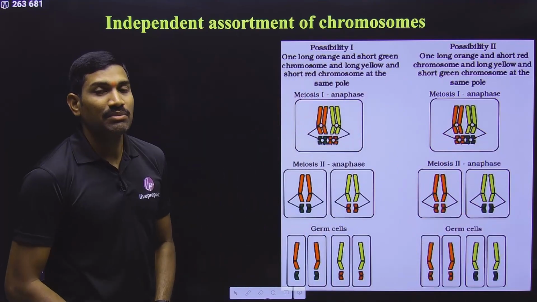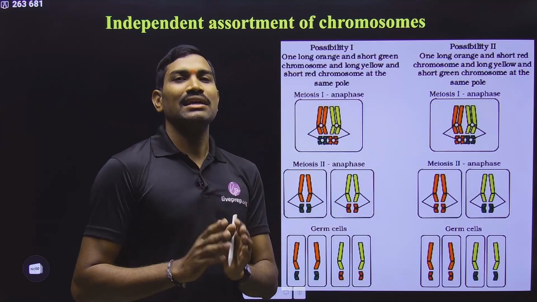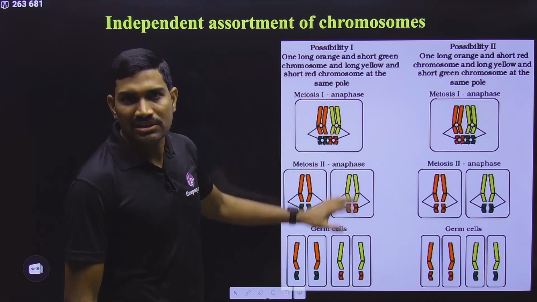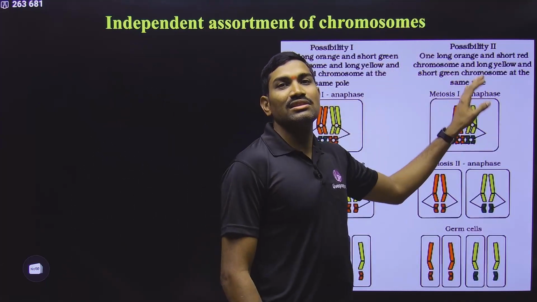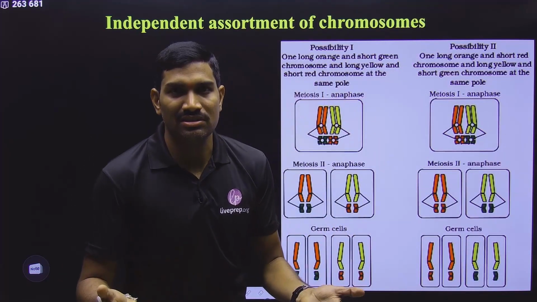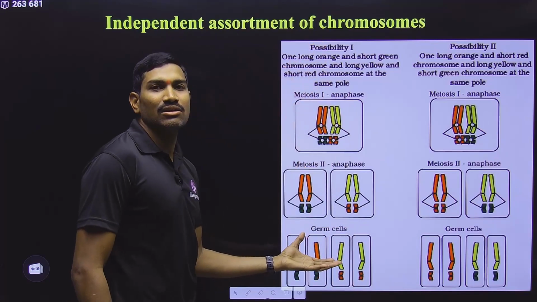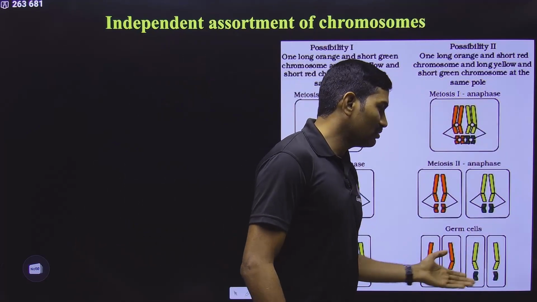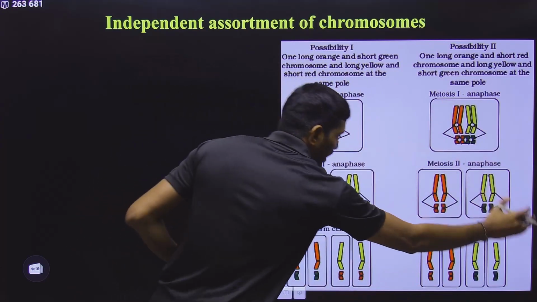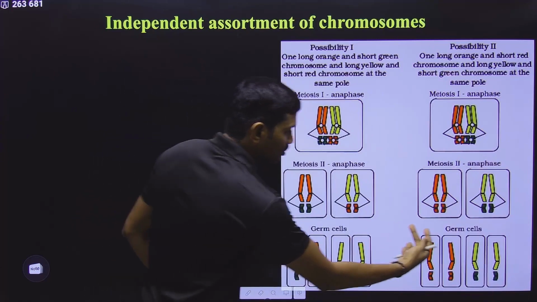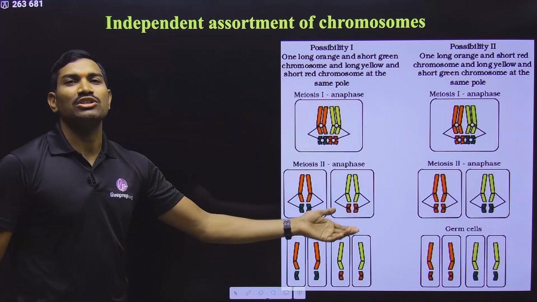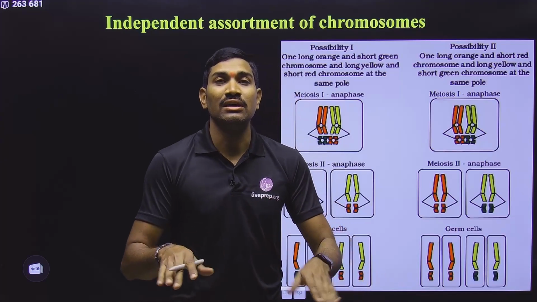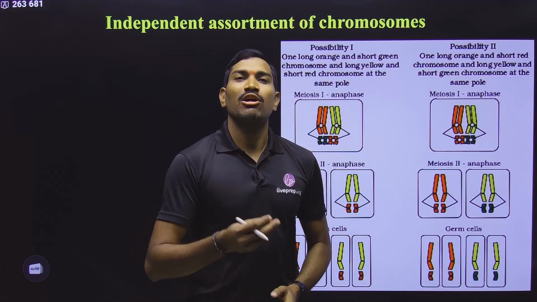So please remember, suppose 100 mother cells are there. Let us consider that in 50% of the cells this is happening, and in 50% of the cells this is happening, because we are always giving equal chances. If 50% of cells undergo like this, they will produce this type of gametes. If the remaining 50 undergo like this, they will produce this type of gametes. Overall, you see 2 is to 2 is to 2 is to 2, that means a 1 is to 1 is to 1 is to 1 ratio. In this way, 4 different types of gametes are produced in equal proportion, and this is what we studied under the law of independent assortment.